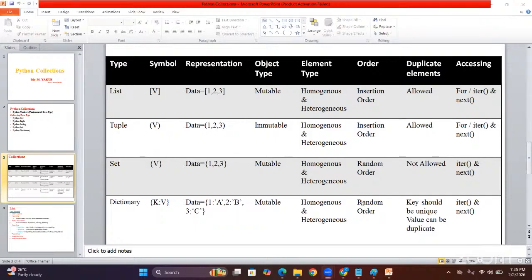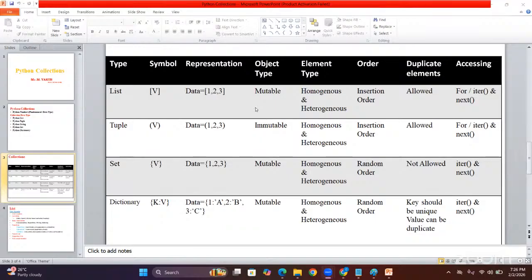But a dictionary follows some rules. Key should be unique. Key must be unique, guys. Value can be duplicated. So if you try to repeat the same key, it will replace it. It replaces the first value with the last value. We can access it with a for loop and iter and next. So this is the story about our collection types. The same introduction will go one by one.